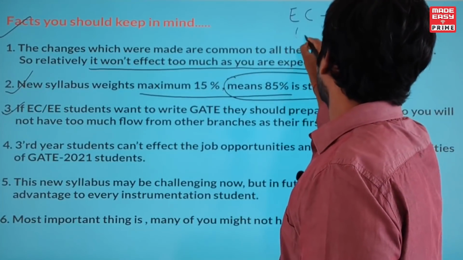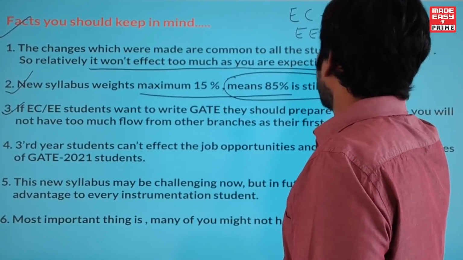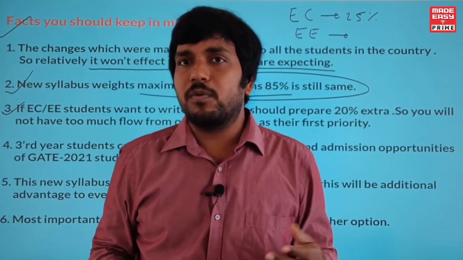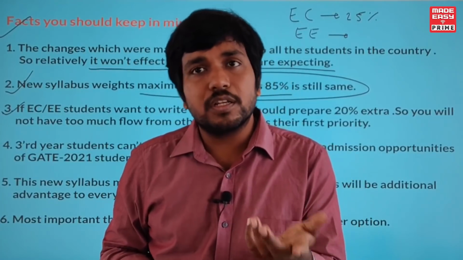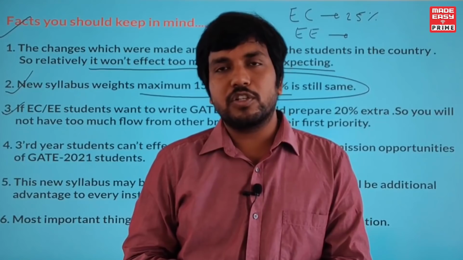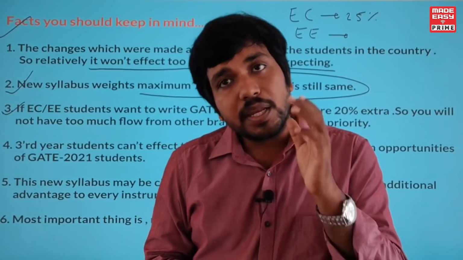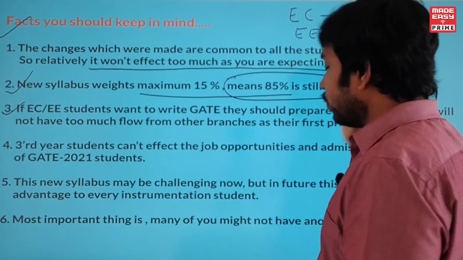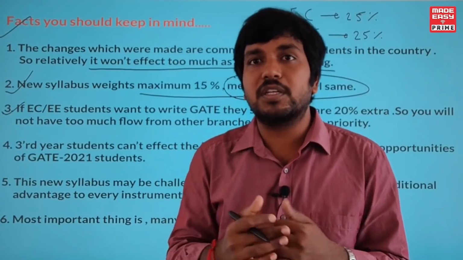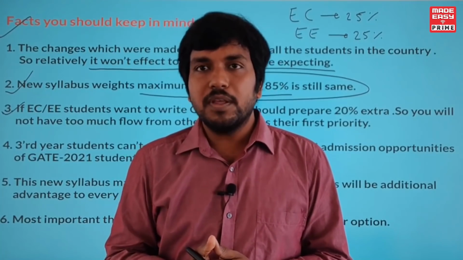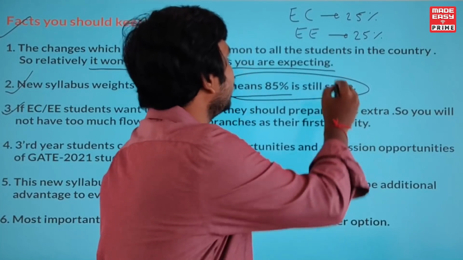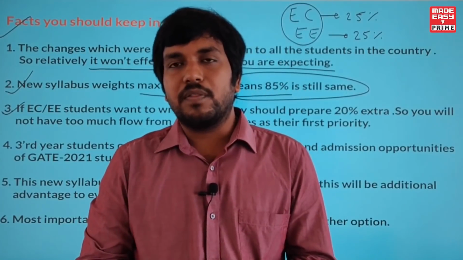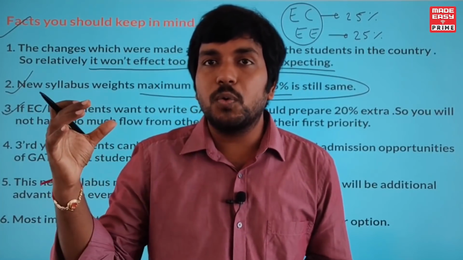And when it comes to electrical students, they are comfortable with the machines part, and probably some of them are also comfortable with the EMF, but they have to study instrumentation again, correct? So instrumentation itself, it is 20% extra. Even for electrical students, if you quantify, it will be almost 25% they need to study extra. Clear? So this means if electrical students and ECE students appear in the instrumentation paper, they are not going to affect you too much.